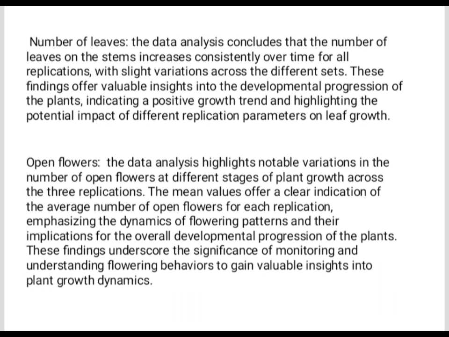And on open flowers, the data analysis highlights notable variation in the number of open flowers at different stages of plant growth across the 3 replications. The mean values offer a clear indication of the average number of open flowers for each replication, emphasizing the dynamics of flowering patterns and their implication for the overall developmental progression of the plants. These findings underscore the significance of monitoring and understanding flowering behaviors to gain valuable insight into plant growth dynamics.